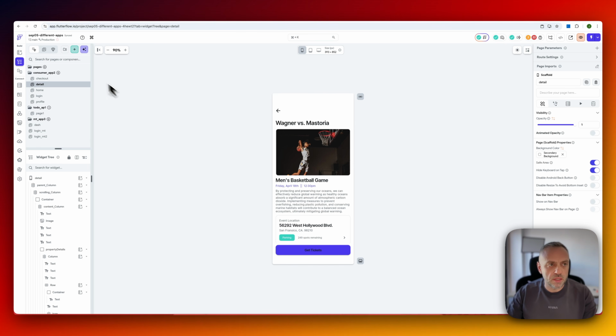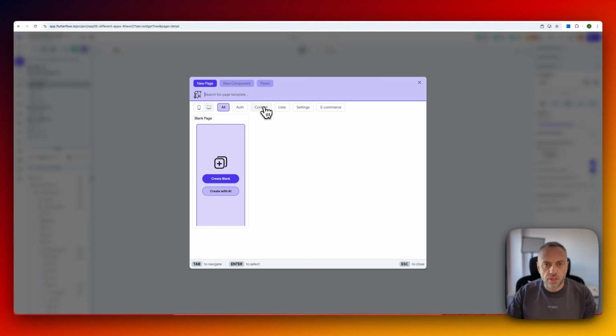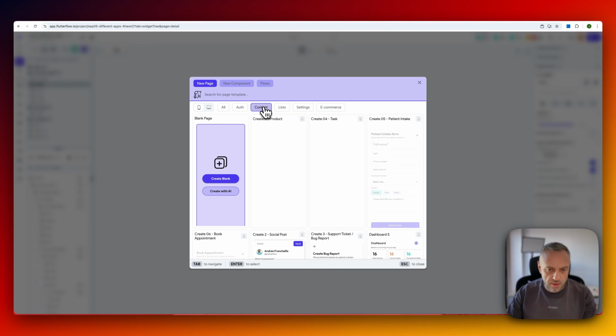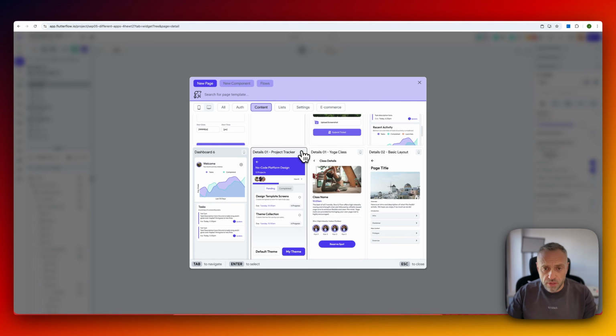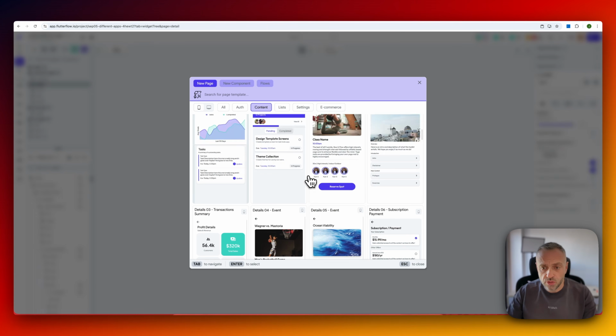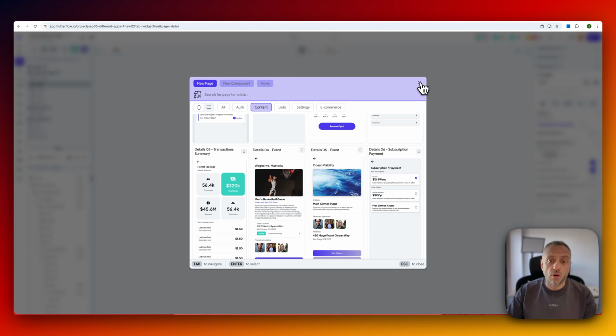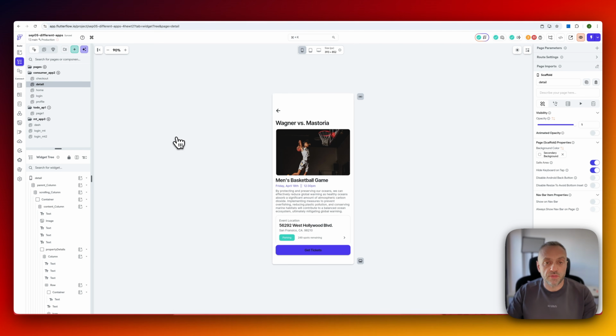And so this is a simple detail page, and you can simply click on new page, go to content, and you're going to have all of these detail pages here that you can use, or you can build your own, or better yet, you can get one of these and modify it to your specific criteria, to your specific use case. Next, we have the checkout, right?